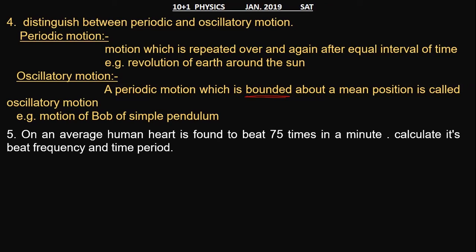So the frequency is the number of beats divided by time. We convert 1 minute to seconds, that is 60 seconds. So this will be 5 by 4, that is equal to 1.25 hertz.